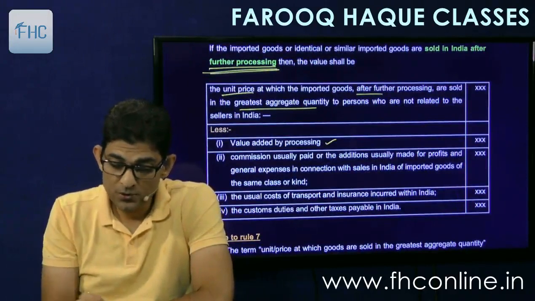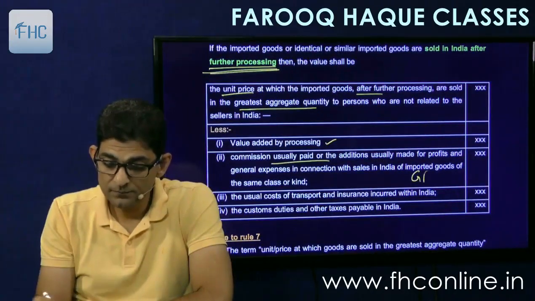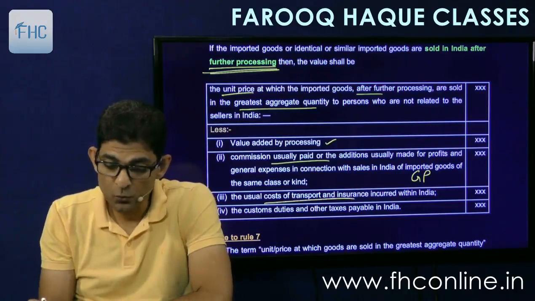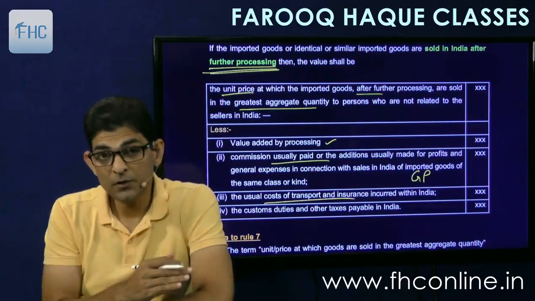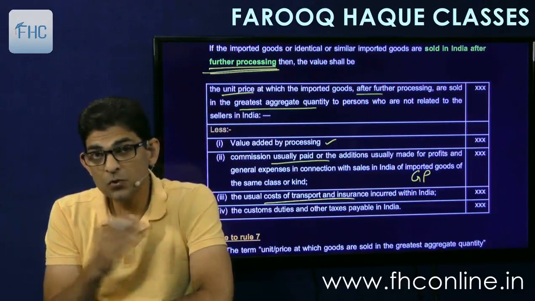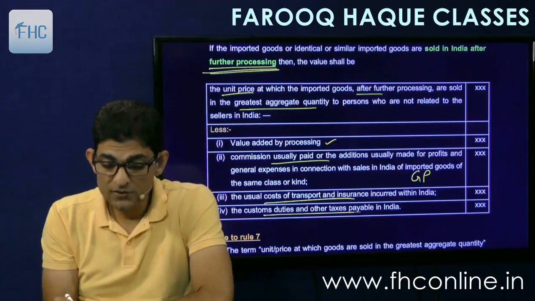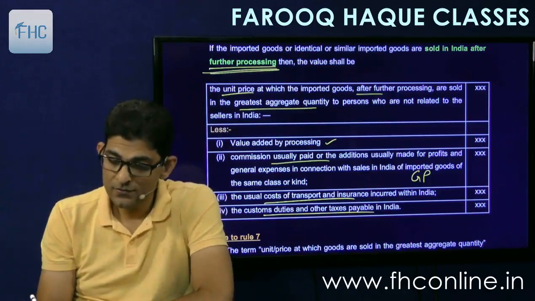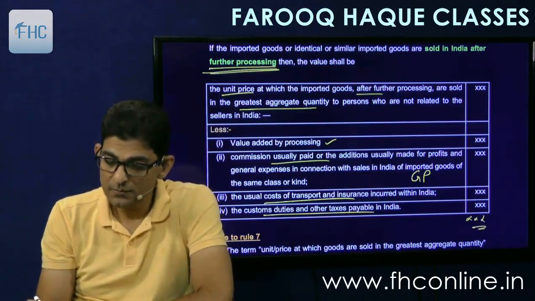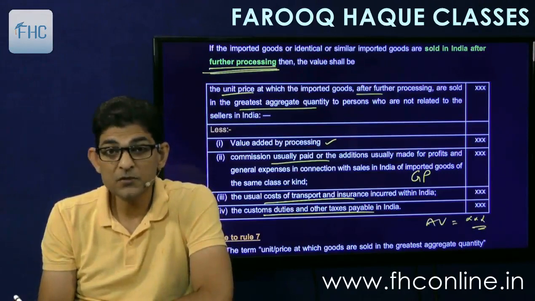Then commissions usually paid, means the GP margin, the usual cost of transport expense for the raw material to be brought from custom station to the factory, and the custom duty itself. So you are going backwards, right? The remaining will be the assessable value of the raw material which is imported into India.